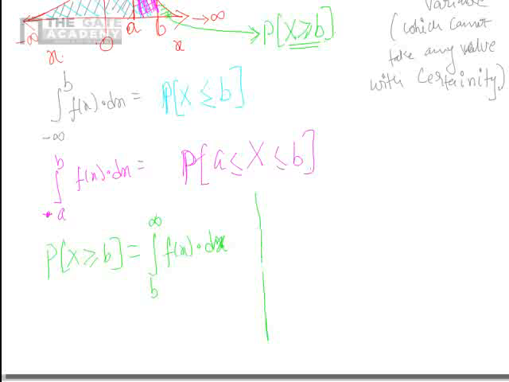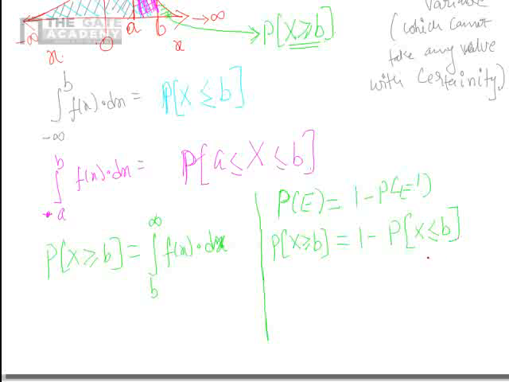Now what do we know? Now you see how I am going to link the concepts we studied. What did we study in our basics of probability? Probability of E is nothing but 1 minus probability of E complement. Correct? Now what will be the probability of x greater than or equal to b? The probability that x is greater than or equal to b is nothing but 1 minus the probability that x is less than or equal to b. Correct?